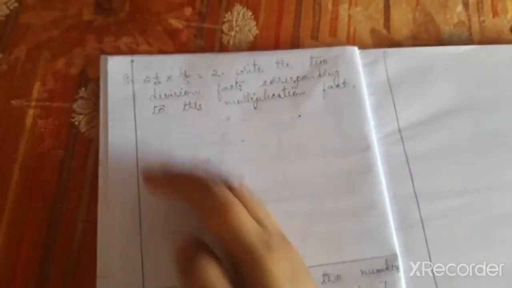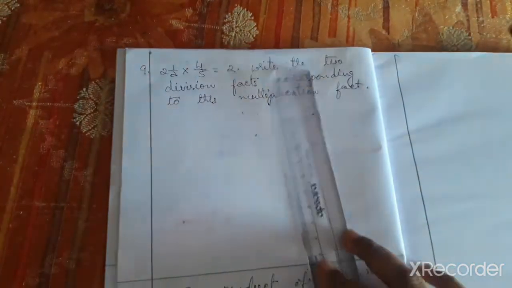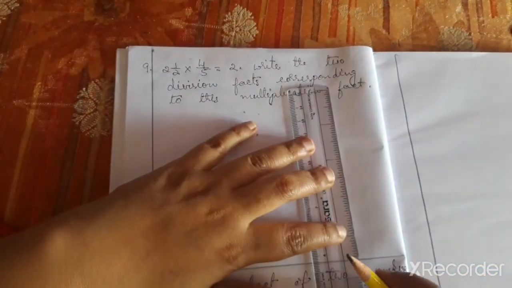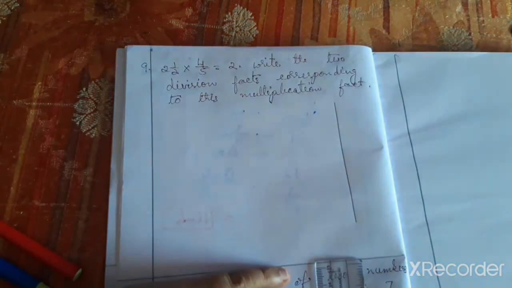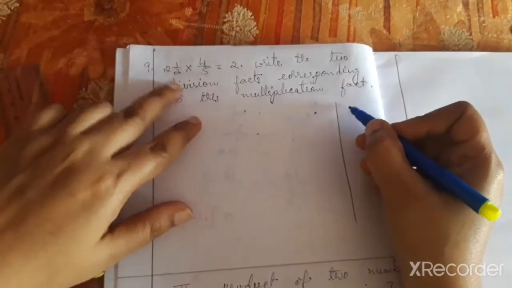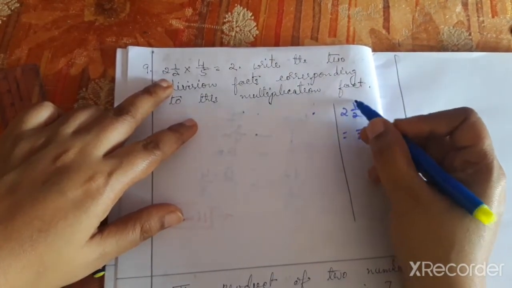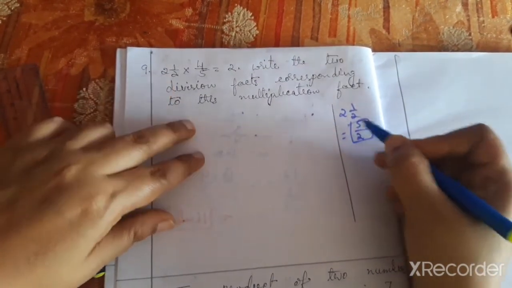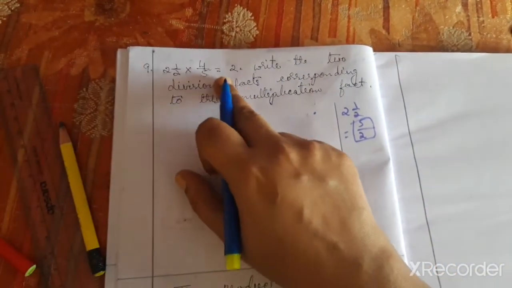Now 9th question. 2.5 is given here. 2.5 means, okay, now need to convert. 2.5 kg, convert 2.5, that is 5 by 2. 2 twos are 4. 2.5 into 4 by 5 is 2.